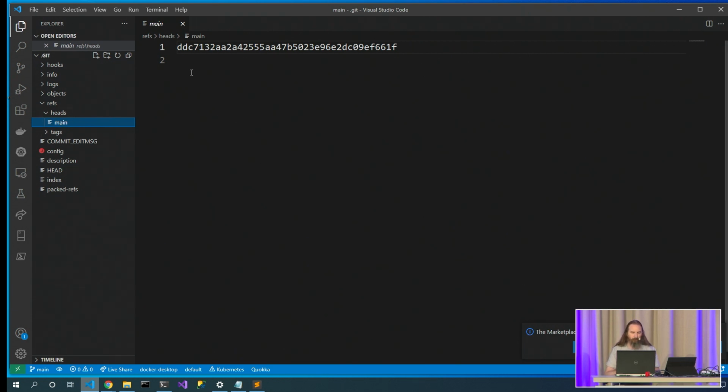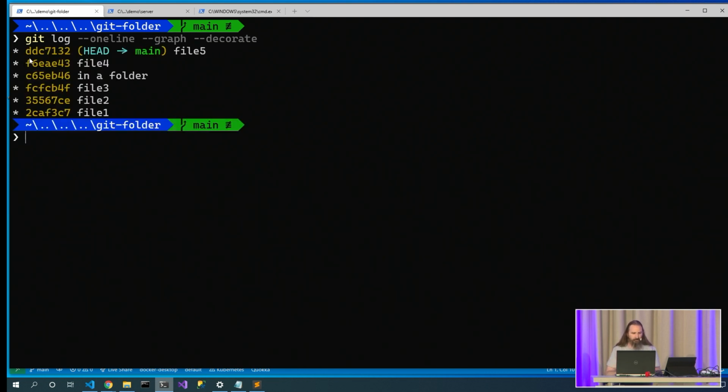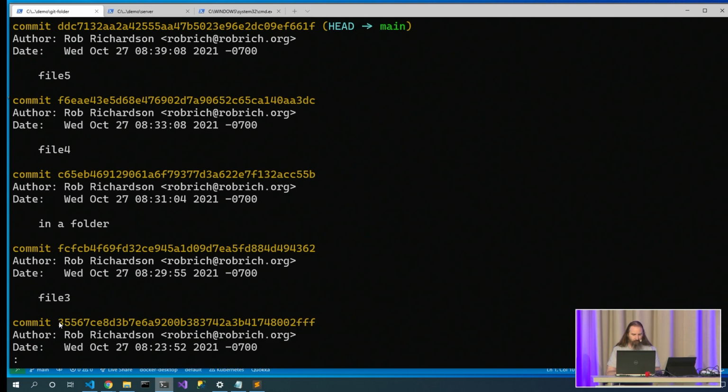And here in refs/heads/main, it says DDC7132AA. Hey, that's pretty interesting. git log --oneline --graph --decorate, DDC7132. HEAD points to main because it says refs/heads/main, and main points to this commit. So what if we pointed main at this commit?